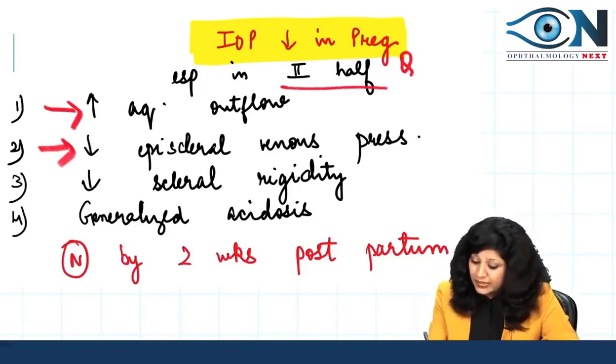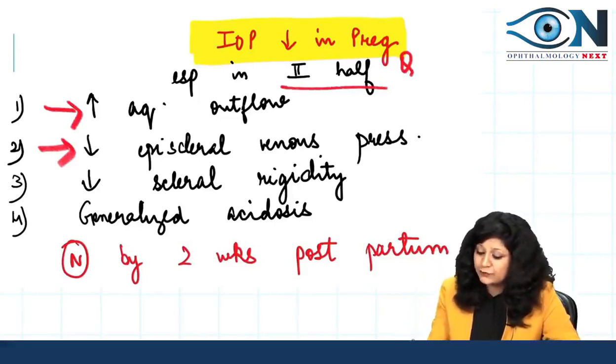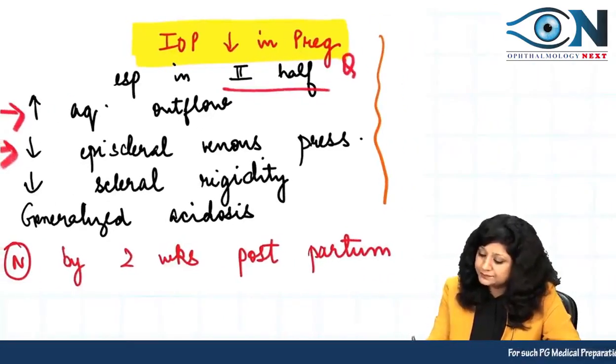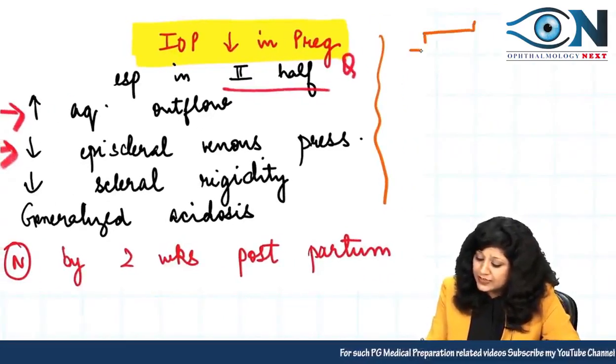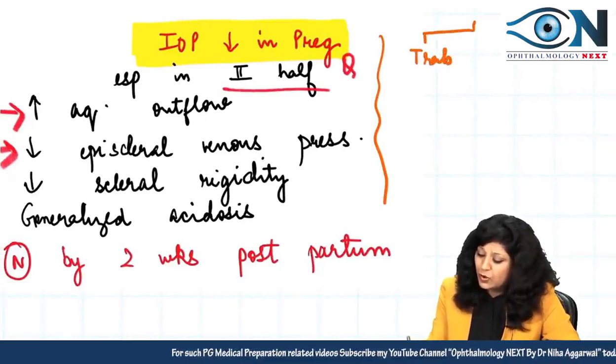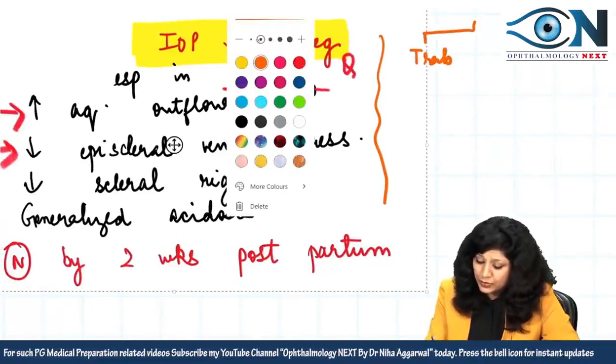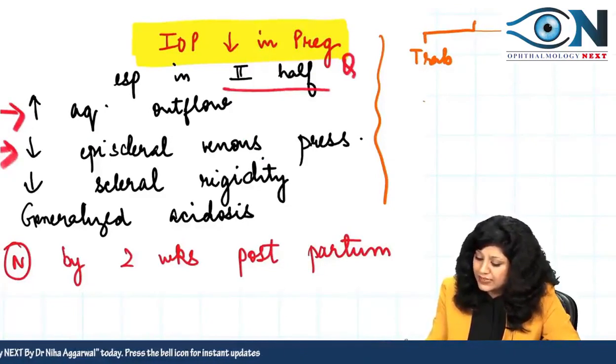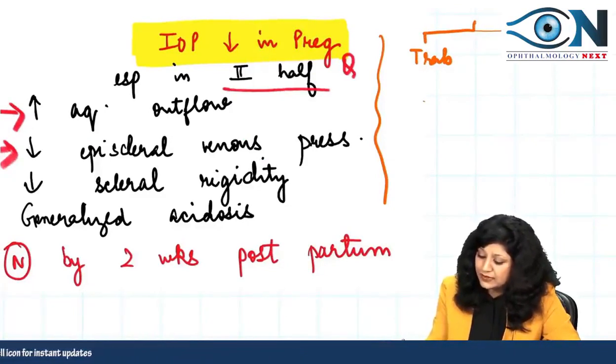Why? Because if you see the flow of the aqueous humor, either there is trabecular outflow, or the second one, uveoscleral.